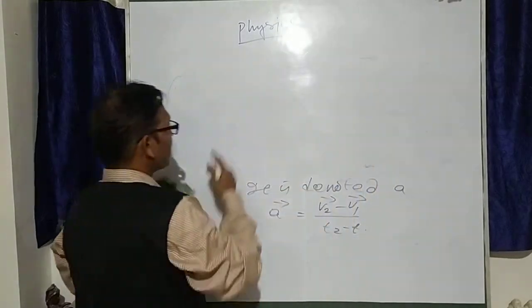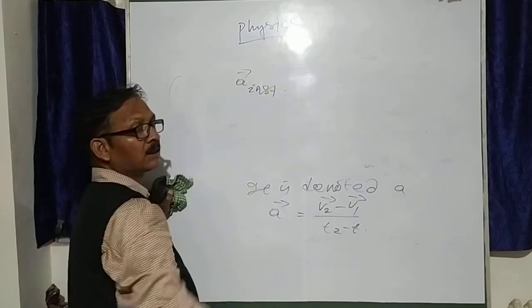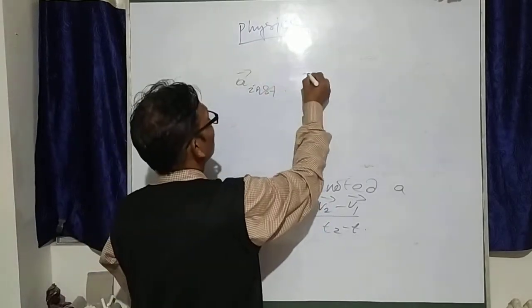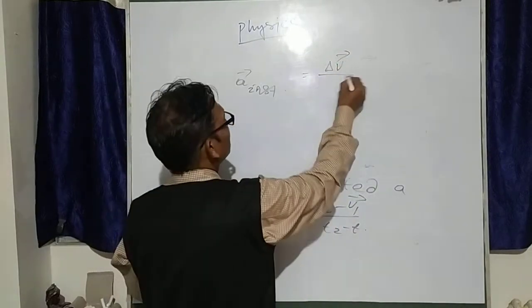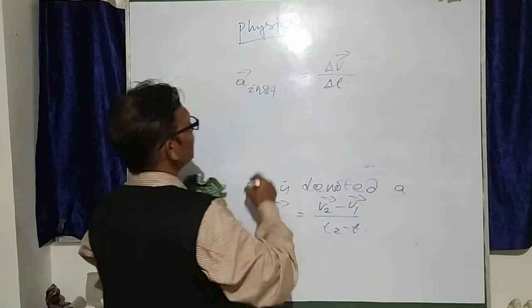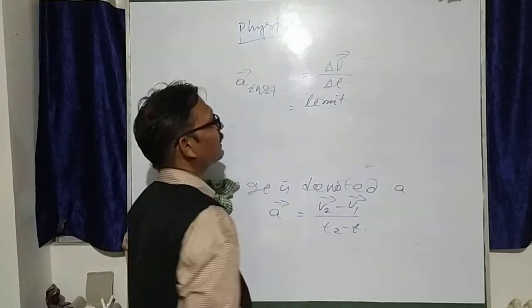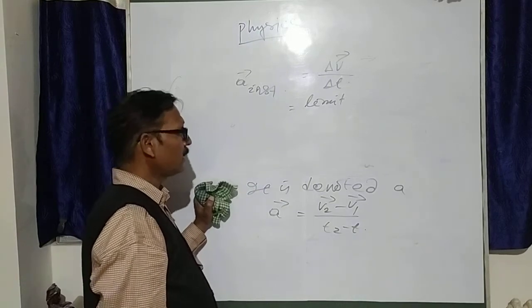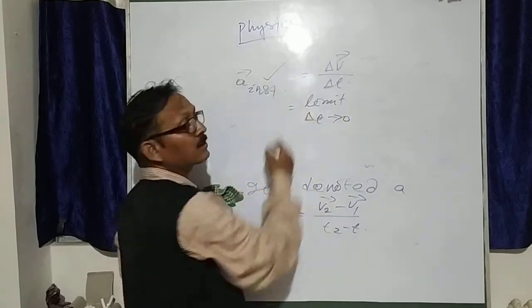Okay, next, if you take instantaneous, means very small time, your acceleration is change in velocity v2 minus v1, by change in time delta t. You take the limit: delta v by delta t, with limit delta t tends to 0, to get instantaneous acceleration.